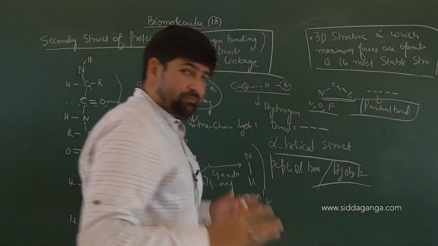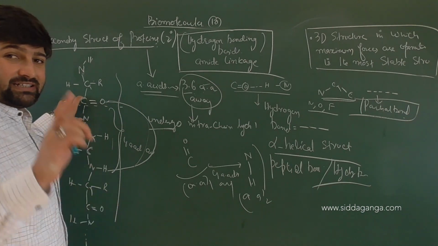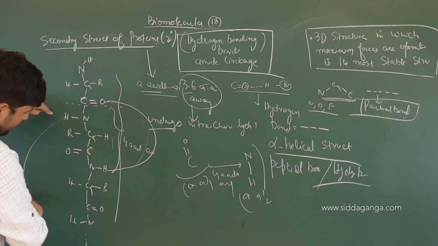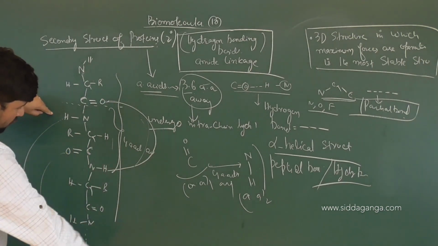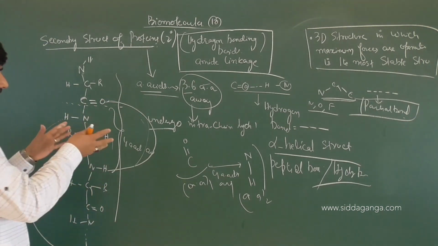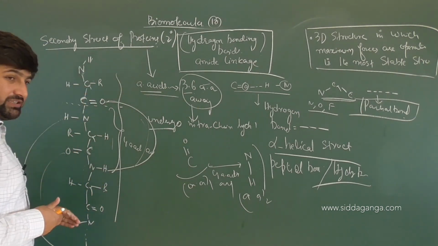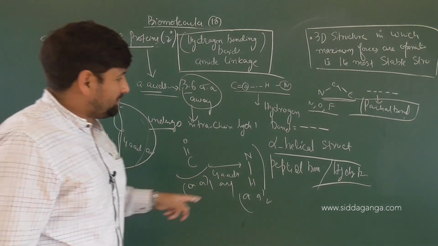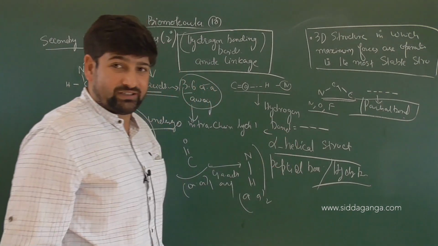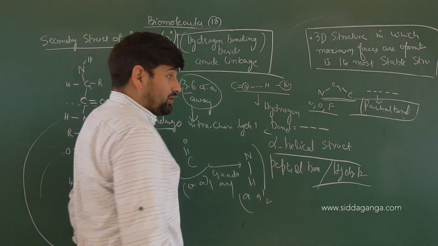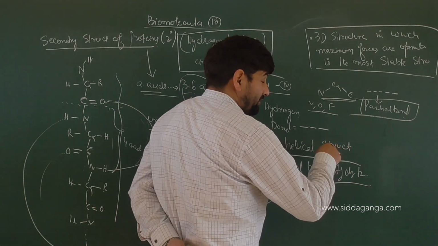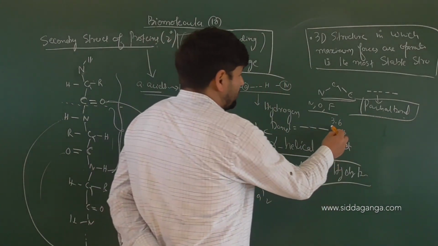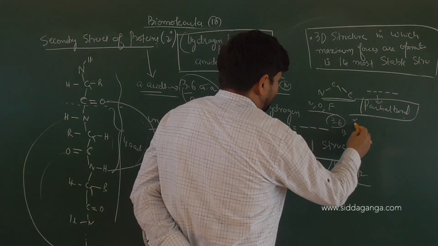hydrogen bonds, and practically every amide linkage has a tendency to undergo hydrogen bonding. So if this makes it 4 places away, this can make with a carbonyl carbon 4 places away, even this can make with 4 places away, that can make with 4, so on and so forth. So by this, what is happening? A linear polypeptide chain, which was in its primary structure a while earlier, now due to these kinks developed, as I mentioned, becomes the alpha helical structure, because it contains C alpha itself, right? This is also mentioned in terms of what? 3.6 13. That means 3.6 places away, or we can write it alpha 3.6 also.